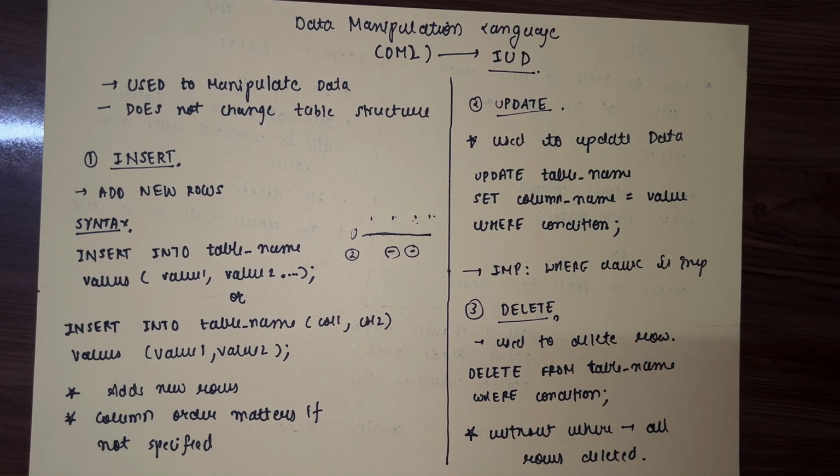Understand that the sequence of the columns matters because the values get added as per the column. Like value 1 will get added to column 1 and value 2 will get added to column 2. So always remember the sequence. Follow this syntax when you want to add the entire row. Follow this syntax when you want to specifically enter data in specific columns only.